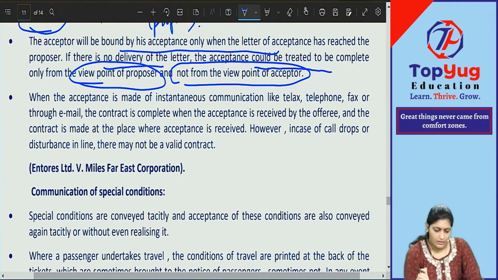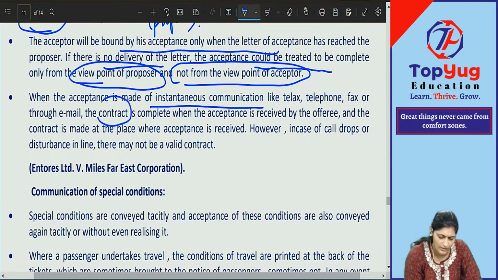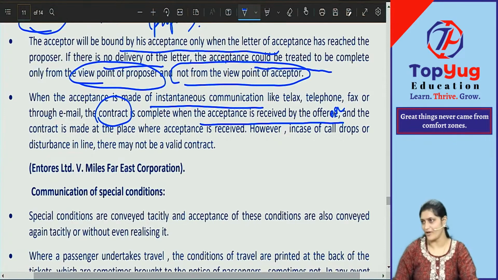Now, when the acceptance is made by instantaneous communication like telex, telephone, fax, email, the contract is considered to come into existence when the acceptance is received by the offerer. Here you change and write offerer. Obviously, acceptance when it is given by the offeree, it should be received by the offerer.